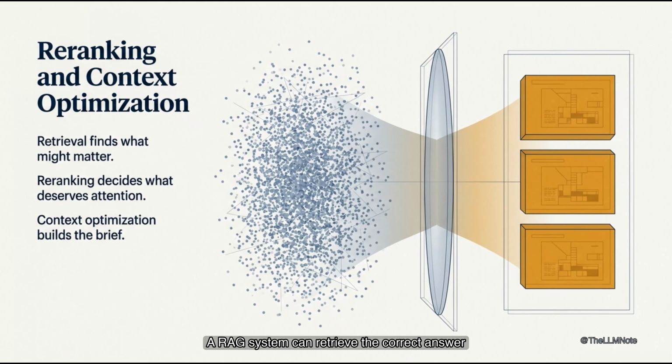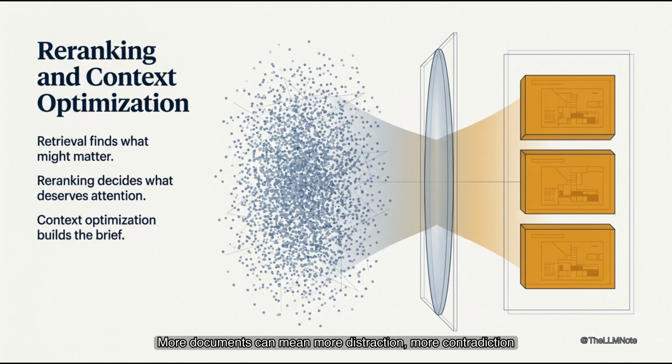A RAG system can retrieve the correct answer and still fail. That sounds contradictory, but it happens whenever the right passage enters the candidate set and gets buried beneath documents that merely sound relevant. The model does not know which evidence mattered most. It sees a crowded prompt full of plausible language and tries to synthesize all of it. Retrieval solved the search problem, but not the reading problem.